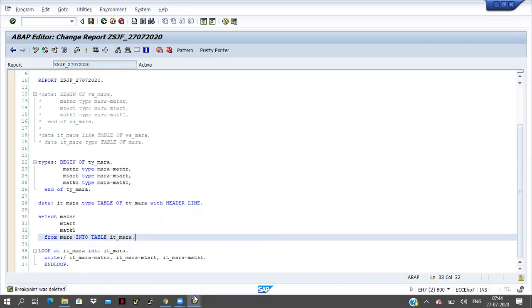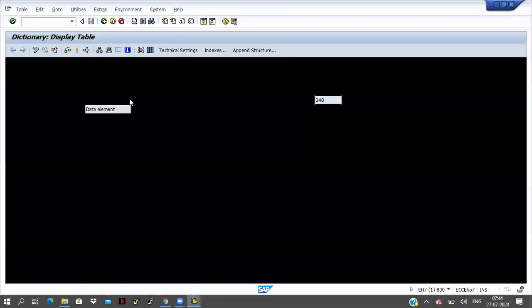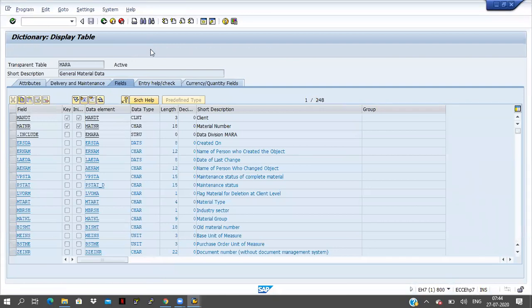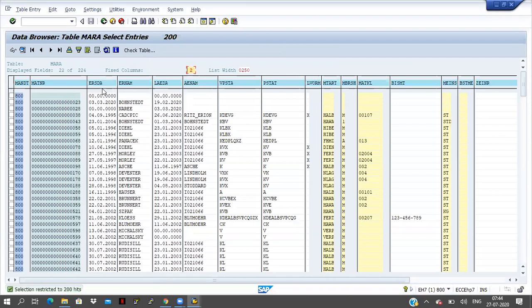Here I want to fetch the data. The MARA table is there, so this is the MARA table, and click on the execute button. So ERSDA. Okay, what is the meaning of this one? When the material is created. So now my requirement is I want to display the materials, but the material should be created between 2001 and 2002. I am giving some range here.